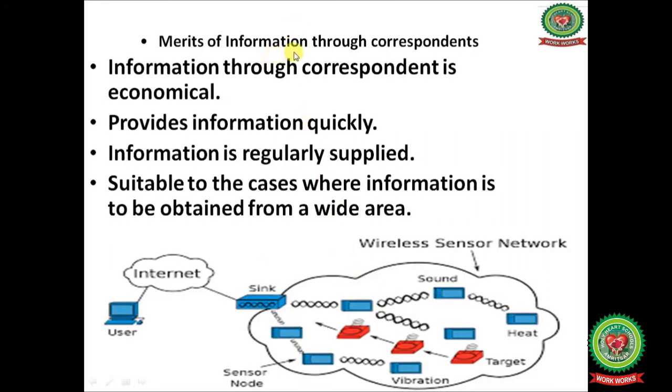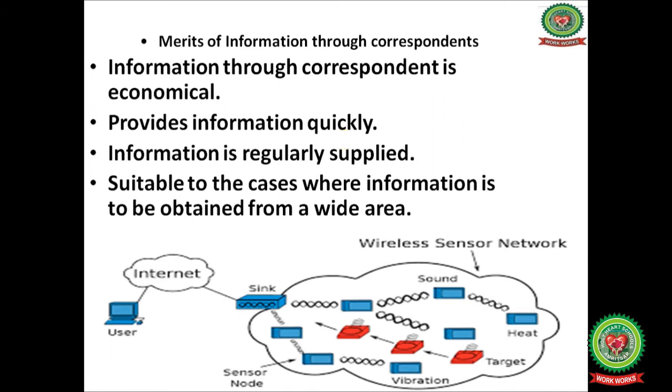Merits of information through correspondence. First one is information through correspondents is economical, means there is lesser wastage of time and money, as in the different regions there are different persons to collect the information and to forward it. It provides information quickly from the different states or regions or different parts of the country.